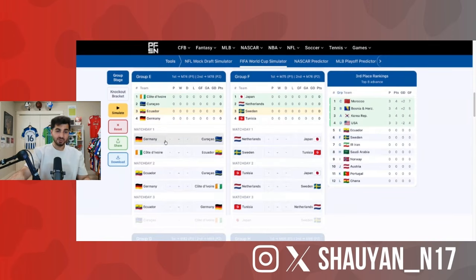Group E, first match, Curaçao against Germany. I see this one ending, let's go 3-1. No, I'm going 4-1 to Germany. Ecuador, they don't concede. 1-0.